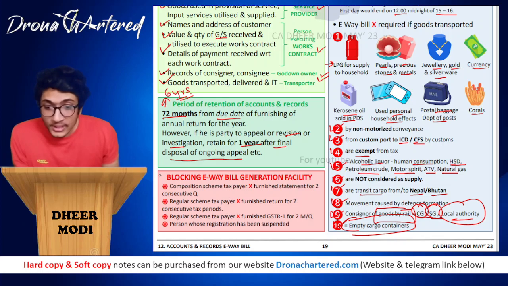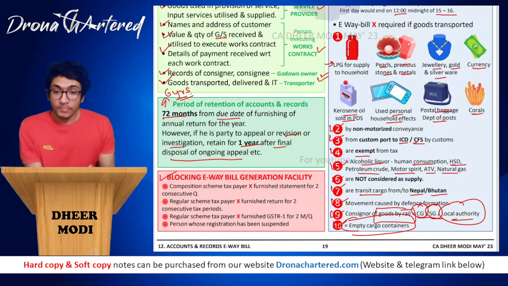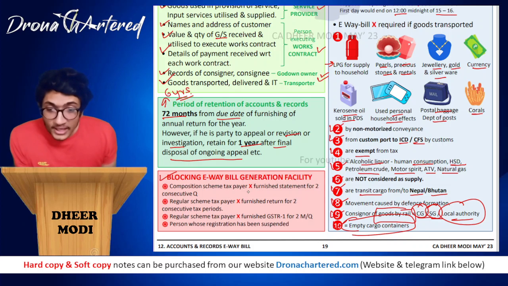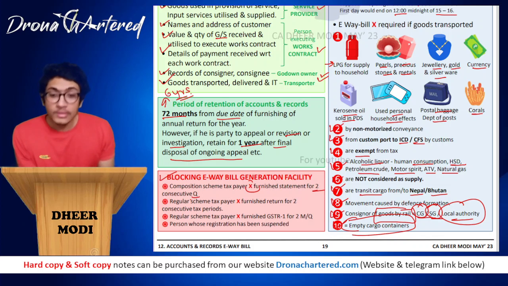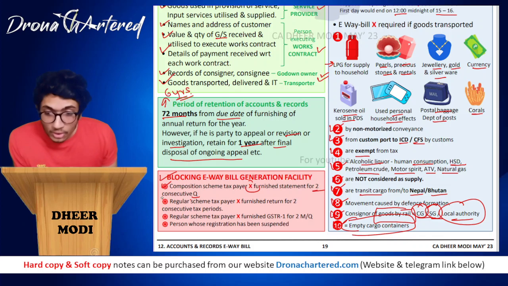Okay, and blocking the e-way bill generation facility is your next point. A composition scheme taxpayer, if he has not furnished statements for 2 consecutive quarters, his e-way bill generation will be blocked. Next, a regular scheme taxpayer who has not furnished returns for 2 consecutive tax periods.